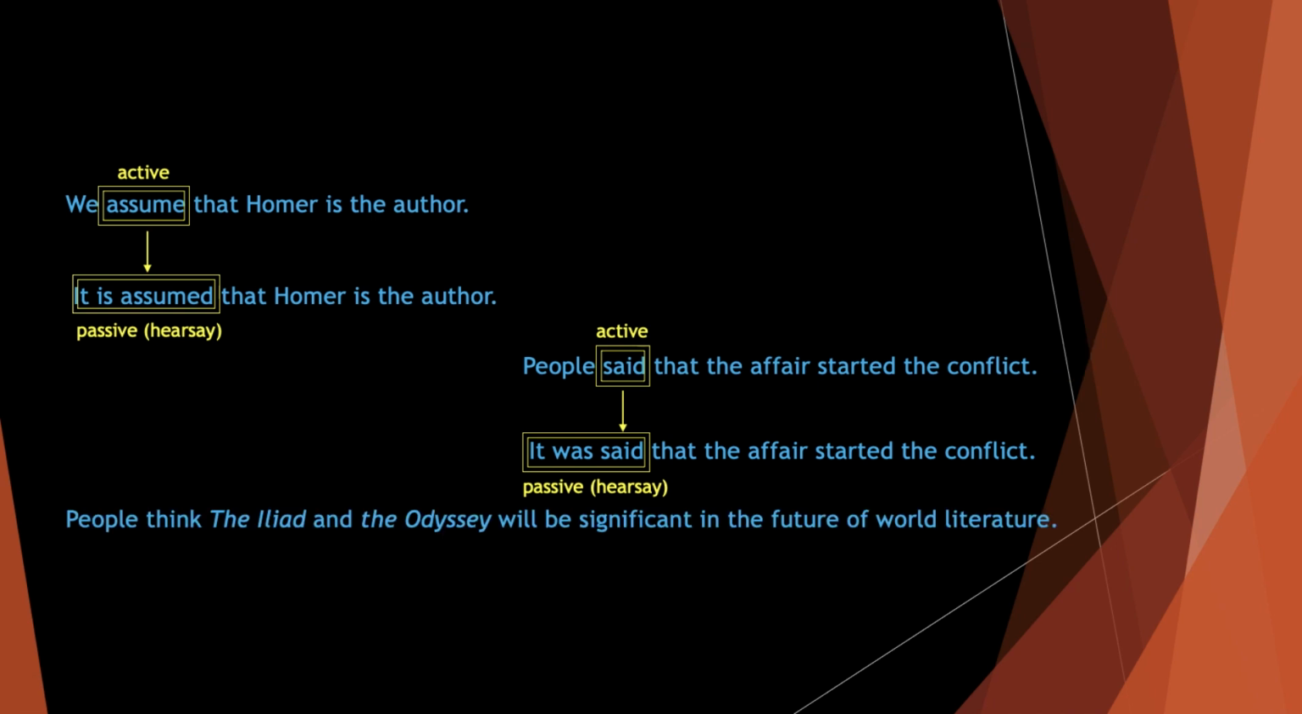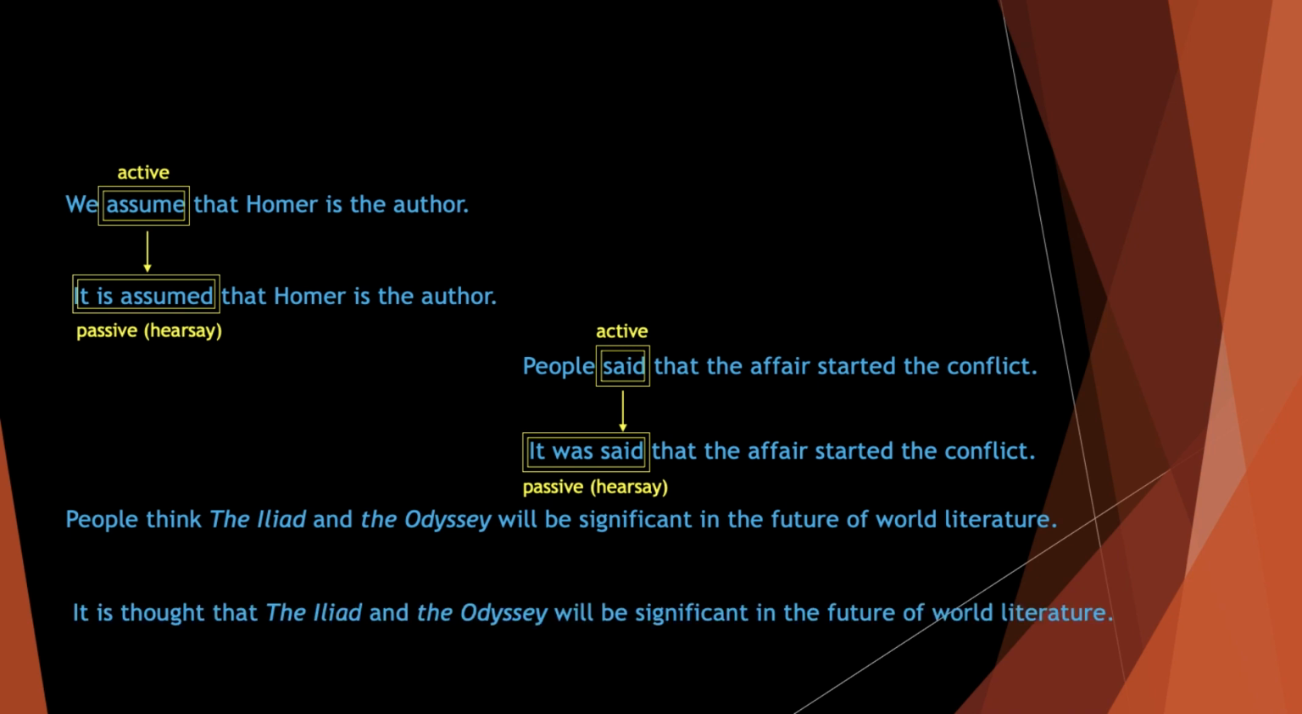And one more example. People think the Iliad and the Odyssey will be significant in the future of world literature, changed into it is thought that the Iliad and the Odyssey will be significant in the future of world literature. And again, you see that we follow the same pattern. We change the active form into the passive form, starting with it, is, and verb 3, okay, to make it hearsay.